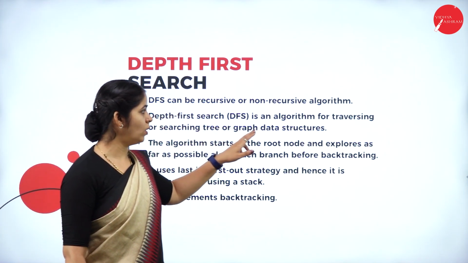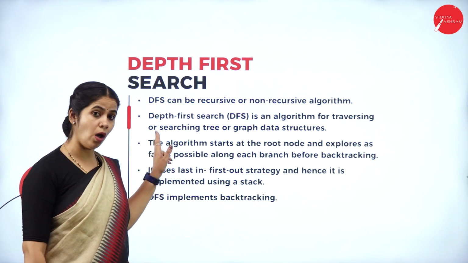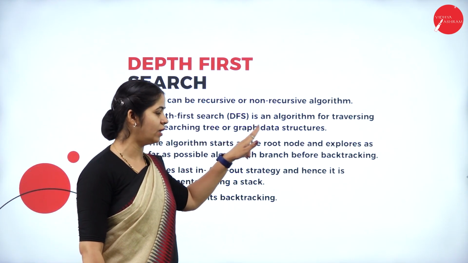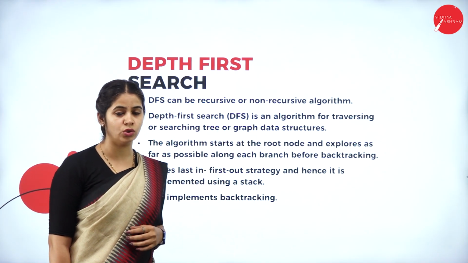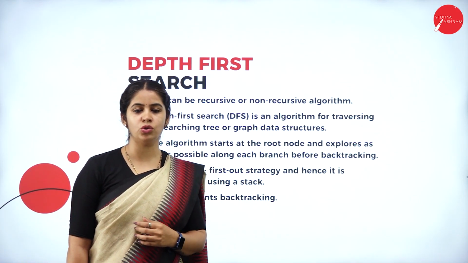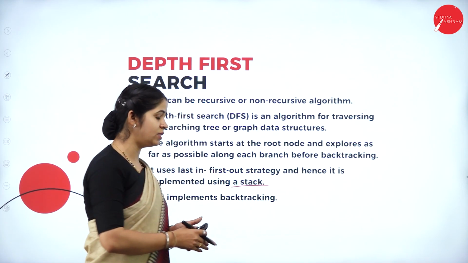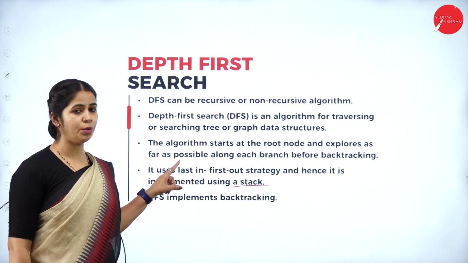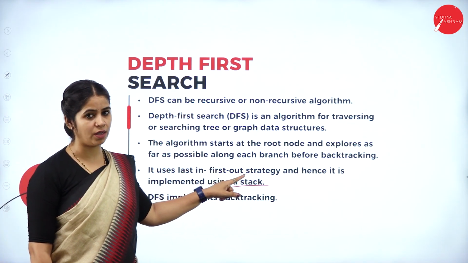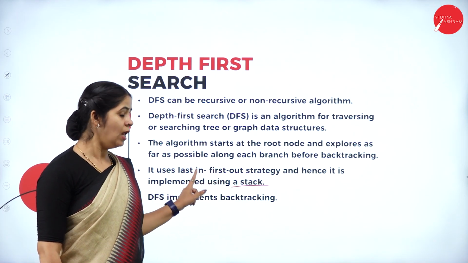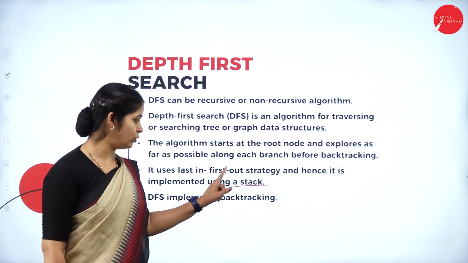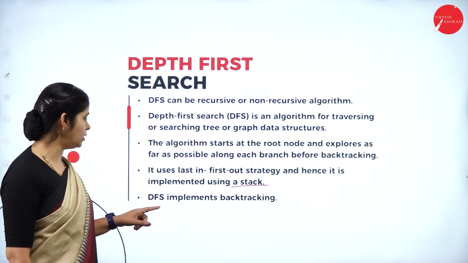Depth first search is an algorithm for traversing or searching the tree or the graph using a data structure. Which type of data structure are we using? We are using a stack data structure, since it works on the principle of last in first out. Since we are using the last in first out strategy, we use the stack data structure.